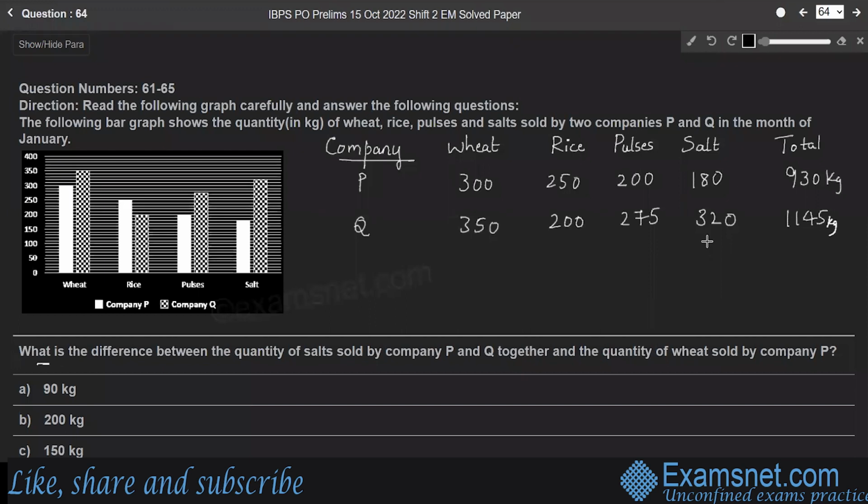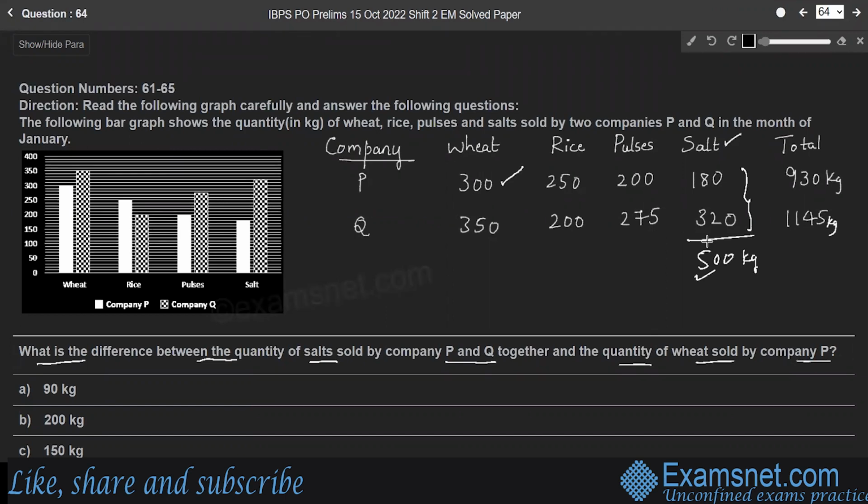Question 64. What is the difference between the quantity of salts sold by company P and Q together and the quantity of wheat sold by company P? Here, the quantity of salts sold by the two companies P and Q is totally 500 kg, and the quantity of wheat sold by only company P is 300 kg. So we need the difference between these two. So 500 minus 300, which is 200, right?